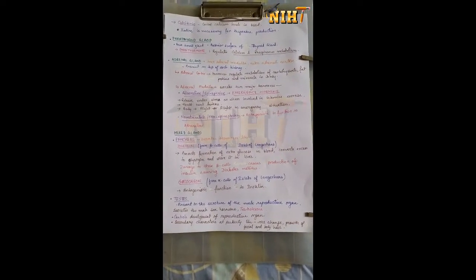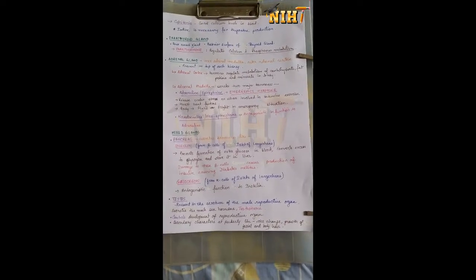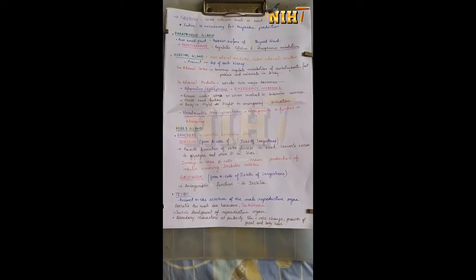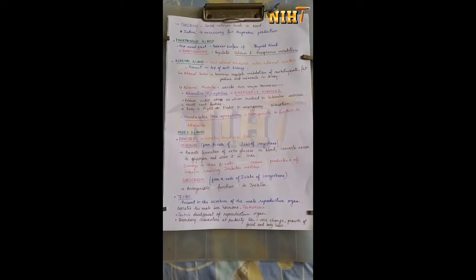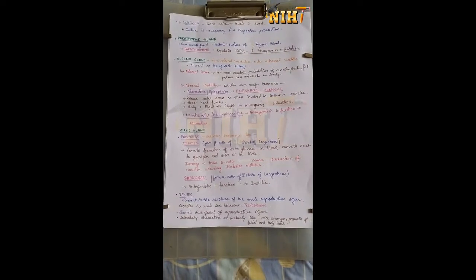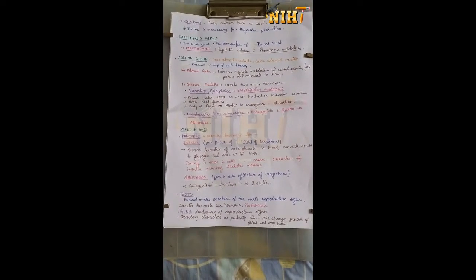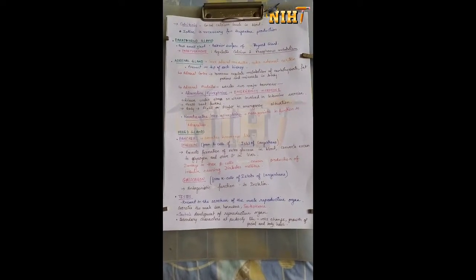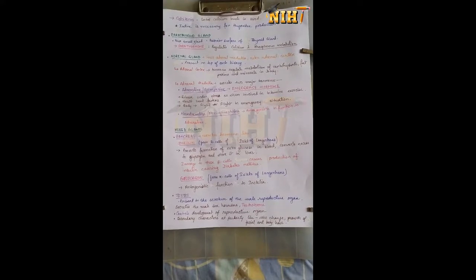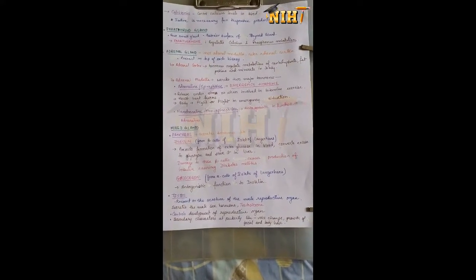The next hormone is glucagon, which is secreted from the alpha cells of the islets of Langerhans. It is exactly opposite in function to insulin. It increases the glucose level. In situations of starving, when glucose is already stored in the liver as glycogen, glucagon converts this glycogen to glucose again, so that the body can maintain its glucose level.